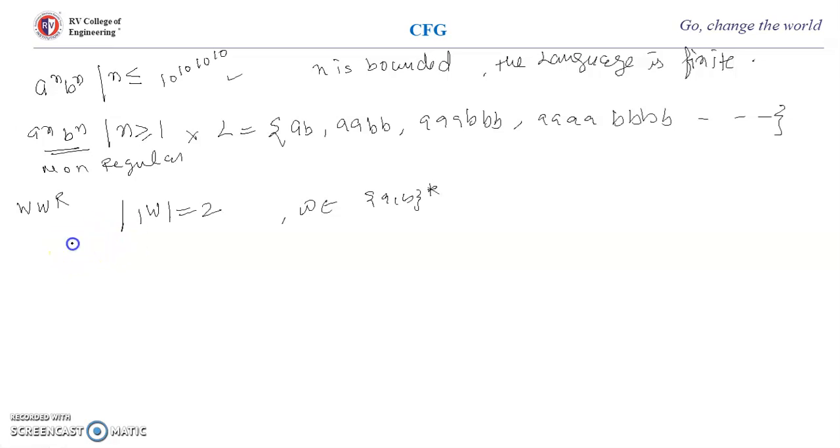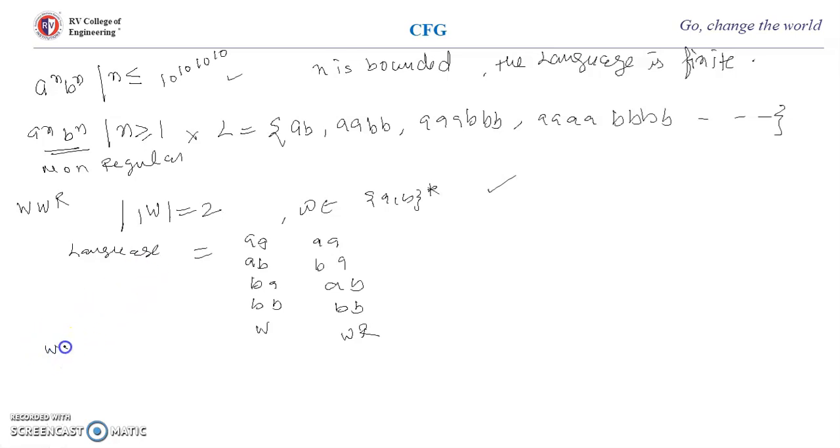So what all strings will be there? If W is AA, WWR will also be AA. If W is AB, WR will be the reverse of that, BA. If W is BA, it will be AB, and if W is BB, WR will also be BB. So this is W and this is WR. Here the language is finite, so it is regular and it is possible to construct a finite automata for this.